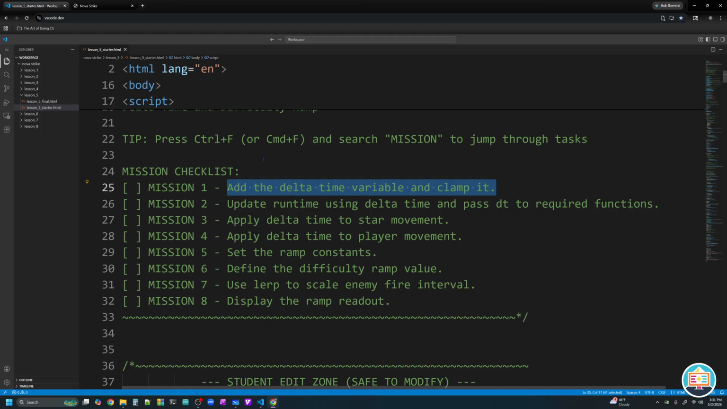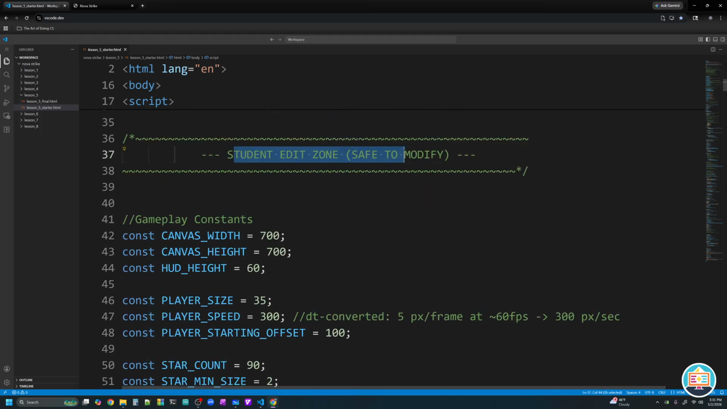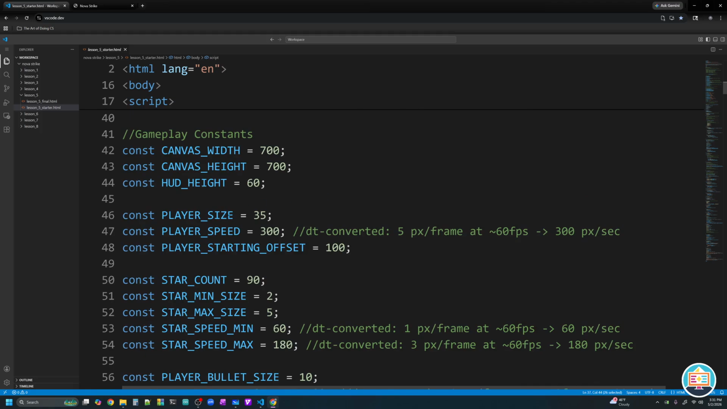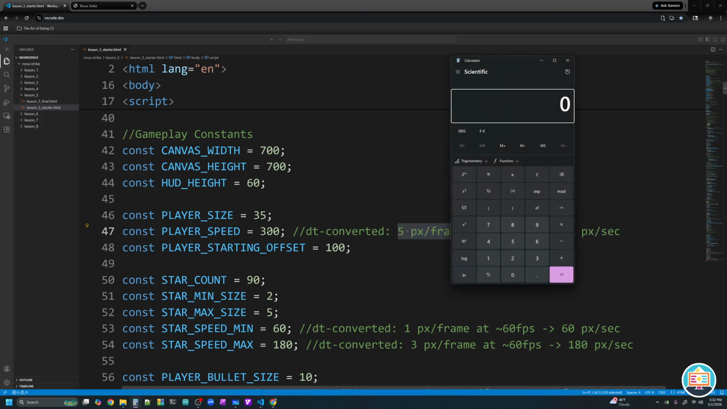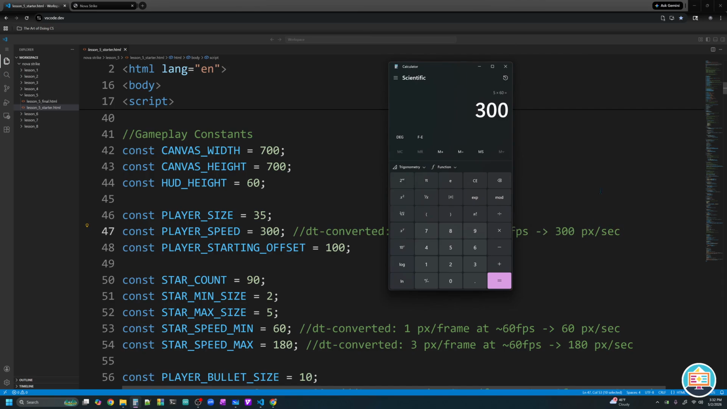But you know what? Before we do that, let's just scroll down and look at what we have here in the student edit zone. Because we've added some things, but before we get to what we've added, we've changed some things. And that's extremely important. Because if you look here, our player speed, it used to be 5 pixels per frame. But if we assume that we're running at 60 frames per second, to get our new speed in terms of seconds, not frames, I would take 5 pixels per frame and multiply by 60 frames per second, and I get a speed now of 300 pixels every single second.